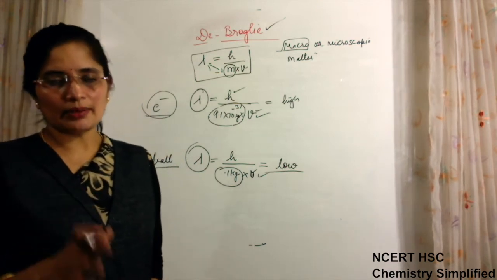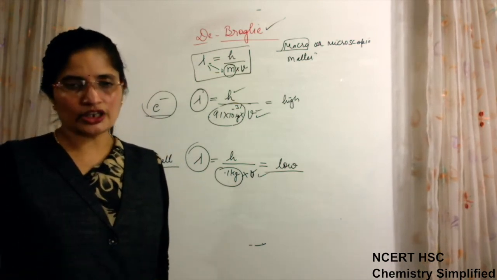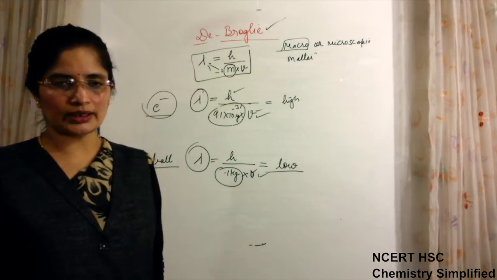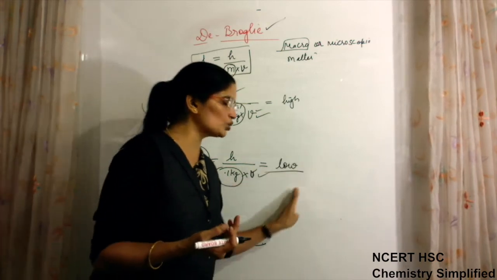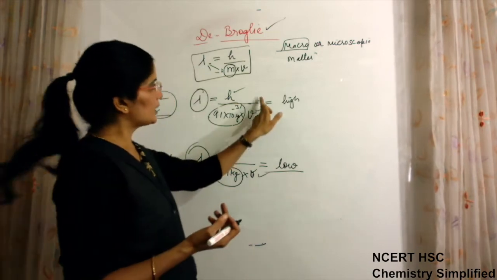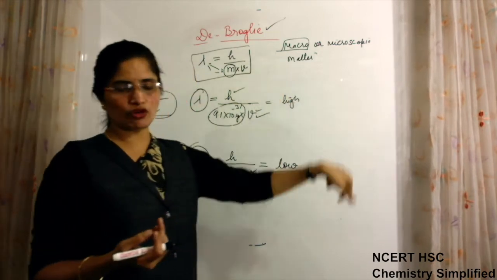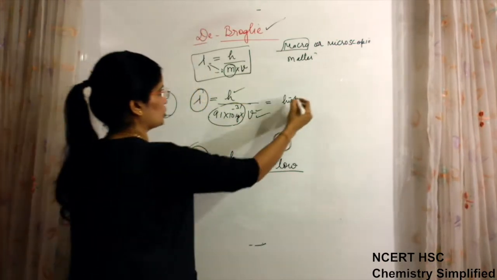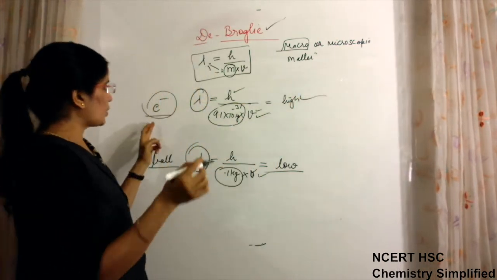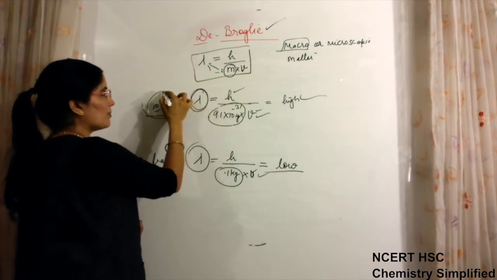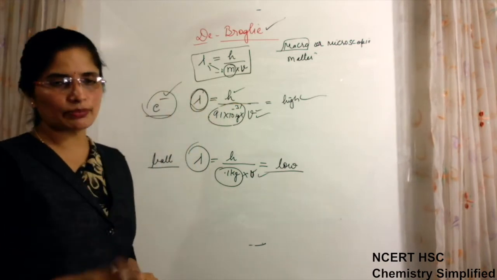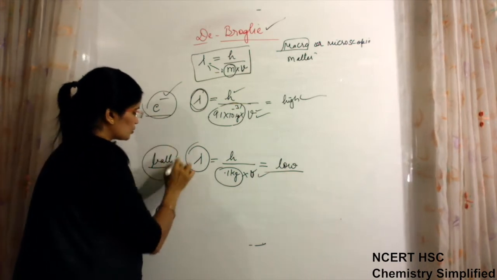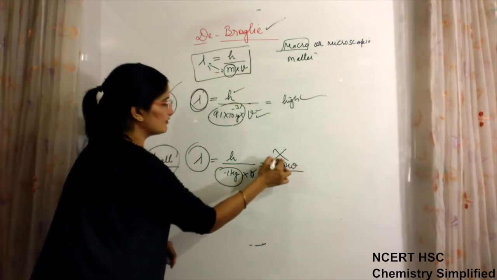Any wavelength can be measured only when it comes in the range of the wavelength provided for the complete electromagnetic radiation. So this value is coming too low that it cannot be measured. This value is coming high that it falls in the range of the electromagnetic spectrum, so this can be measured. So that means wave character for microscopic particles is prominent and has some significance, but wave character for macroscopic particles has no significance.